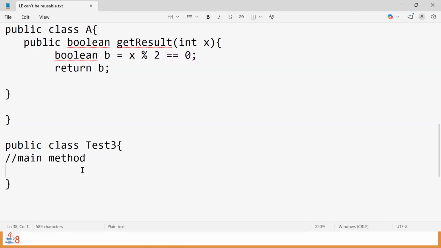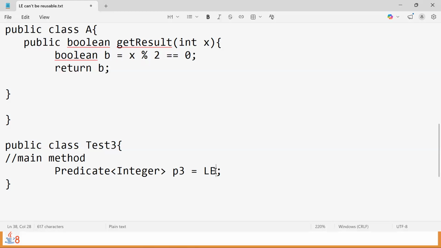Now let's write the logic of the lambda expression. So what's the lambda expression there? We write lambda expressions with the help of functional interfaces. Here I'm taking one functional interface called Predicate of input type Integer, then some predicate reference name, say p2 or p3, equals. Now what's the right hand side code? When it comes to lambda expressions, we use functional interfaces, or when we are using functional interfaces, we have to write lambda expressions. Either way is fine.